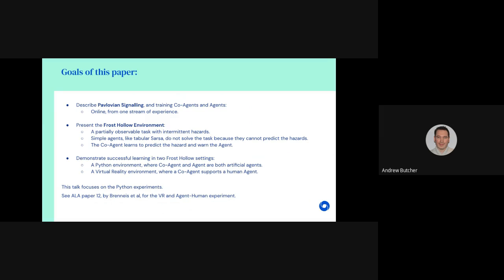We demonstrate successful learning in two frost hollow settings. First, a Python environment where a coagent and agent are both artificial agents, and second, a virtual reality environment where the coagent supports a human agent. This talk focuses on the Python experiments. See ALA paper 12 by Brenes et al. for the VR and agent-human experiment.